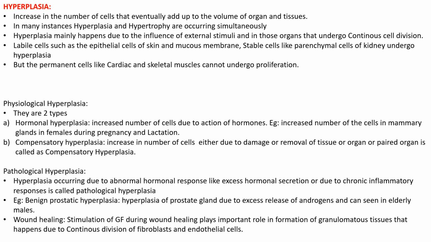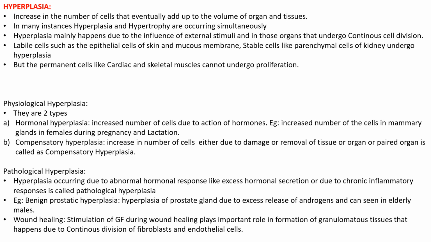So that means increasing the size of the cell and the number of the cells will occur together, and the size of the organ can increase. Okay, next, in hyperplasia, an increase in the number of cells eventually causes an increase in the volume of the organ and the tissues. So in many instances, hyperplasia and hypertrophy can occur together, that is, simultaneously. Hyperplasia mainly happens due to the influence of external stimuli and in those organs that undergo continuous cell divisions.